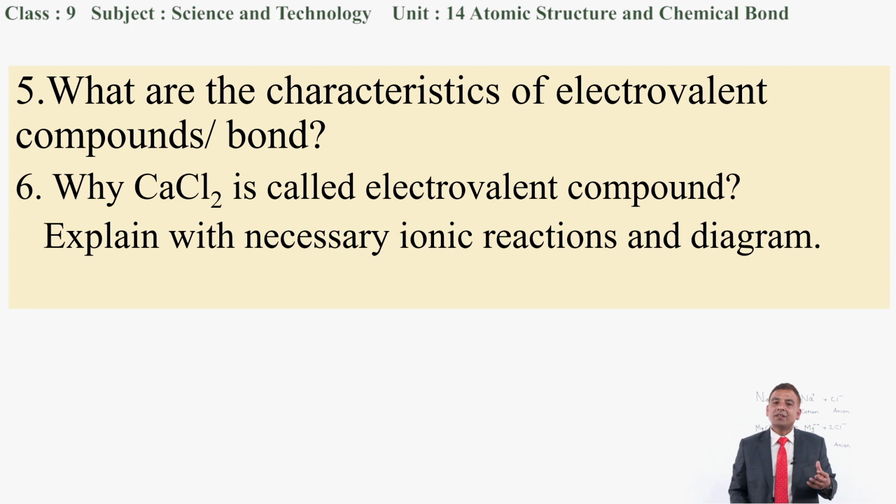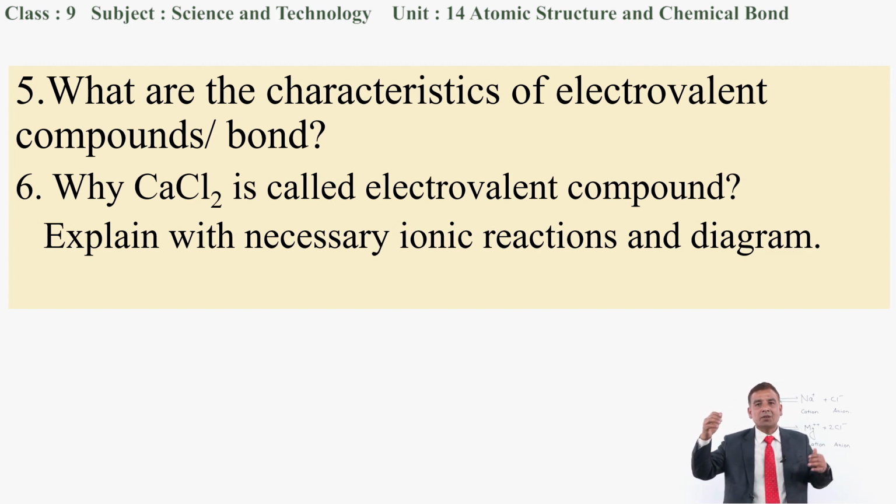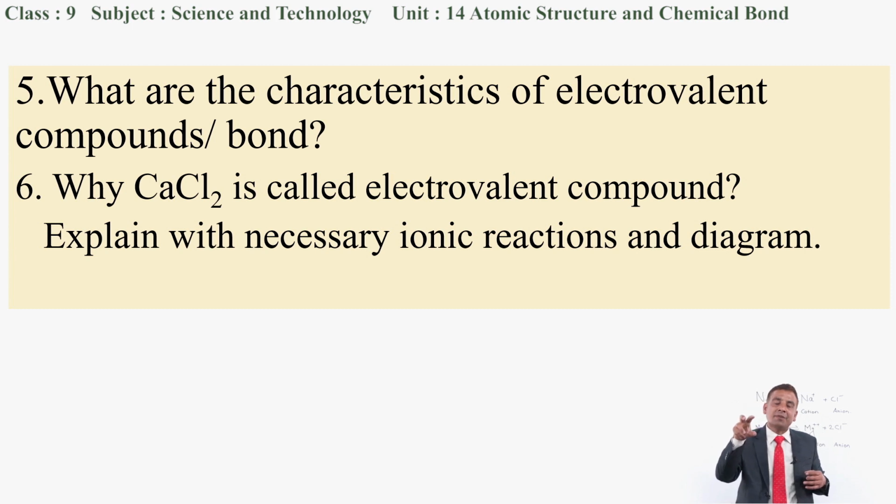You have to explain the ionic reactions also, and you have to draw the structure of the atomic form of calcium as well as the atomic form of chlorine. Then, when calcium loses 2 electrons, how does the structure of calcium, Ca, change, and when electrons are gained by chlorine, how does the structure of the chlorine atom form? You have to write down the structure and explain all the necessary steps to write the correct answer to this question.